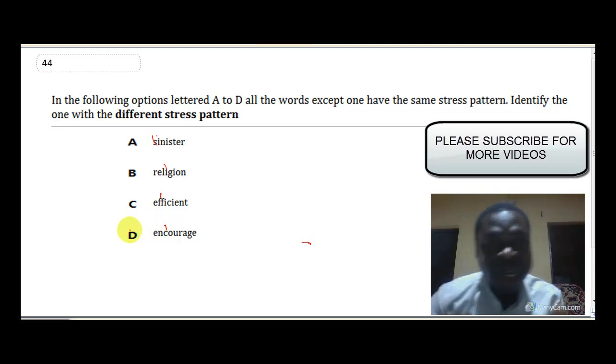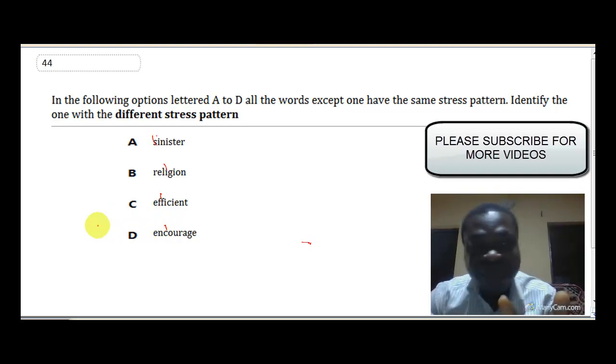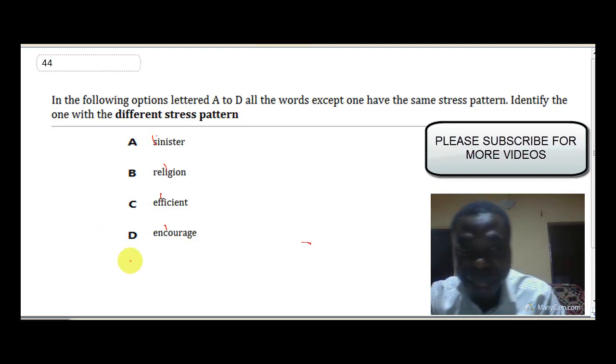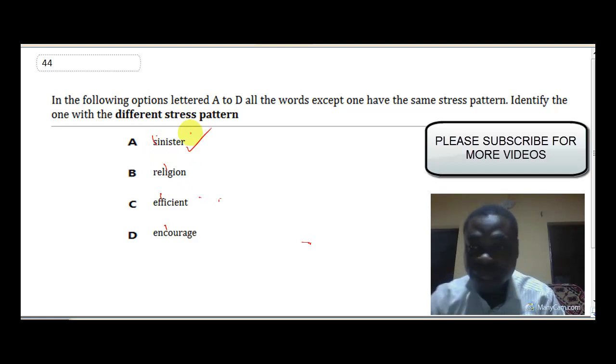So the only option that has a different stress pattern, while the others receive the primary stress on their second syllables, is the one that receives the primary stress on its first syllable. And that option is option A, sinister. Okay, question 45.